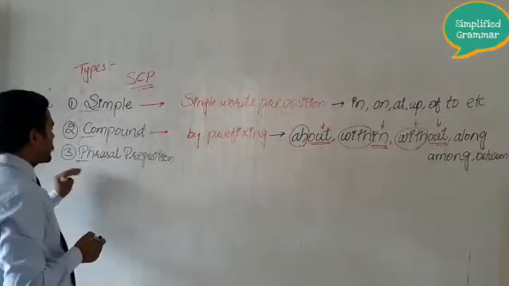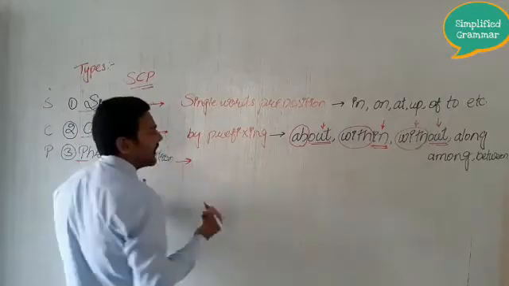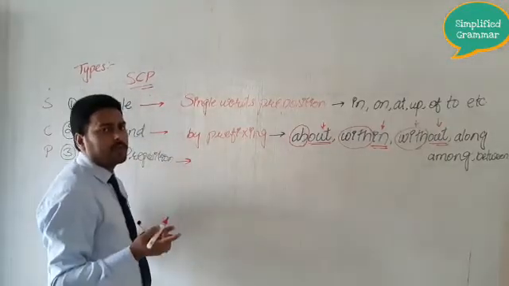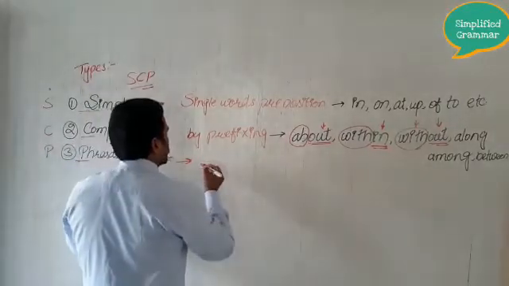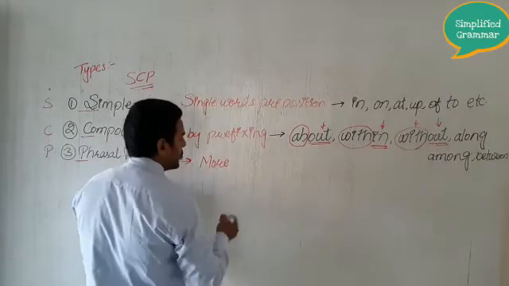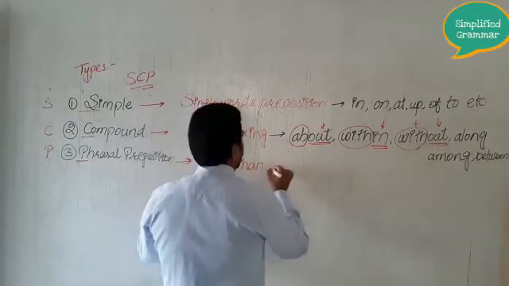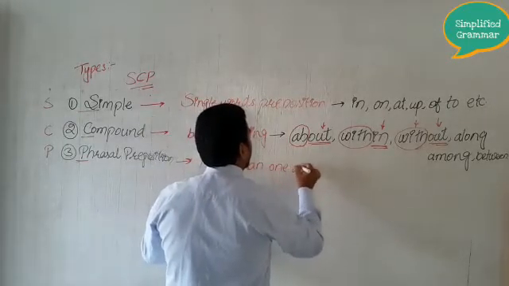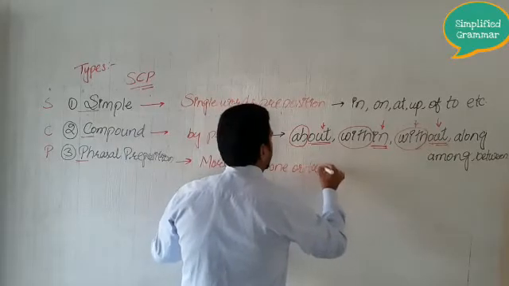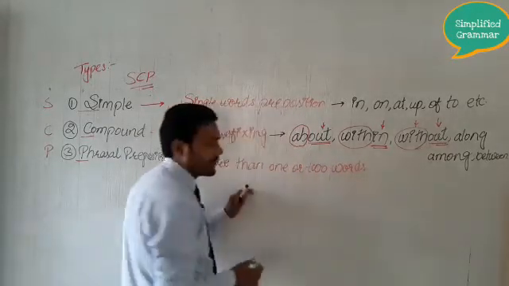Now the last one is phrasal preposition. The preposition that has been made up of more than one or two words. So let us see how.